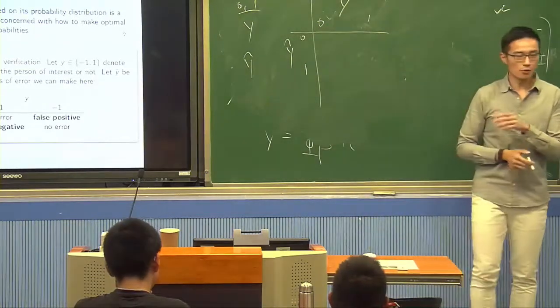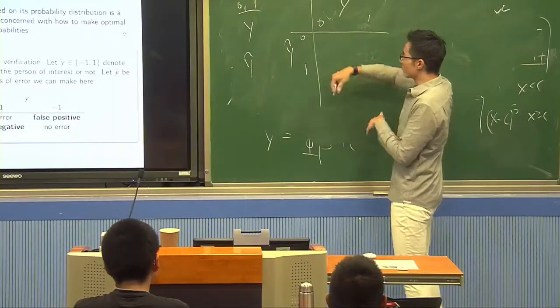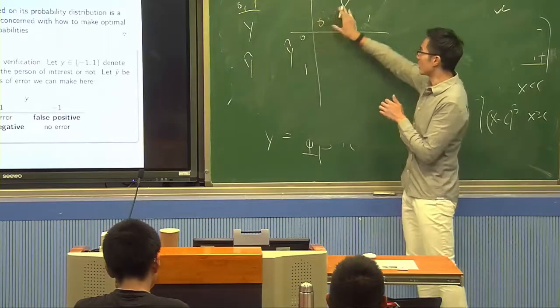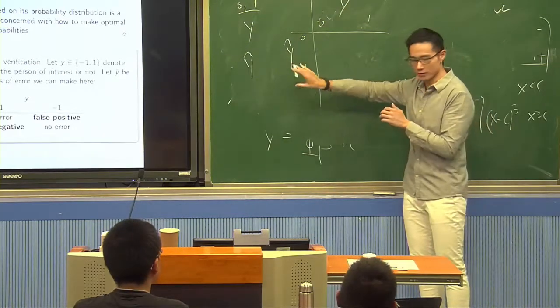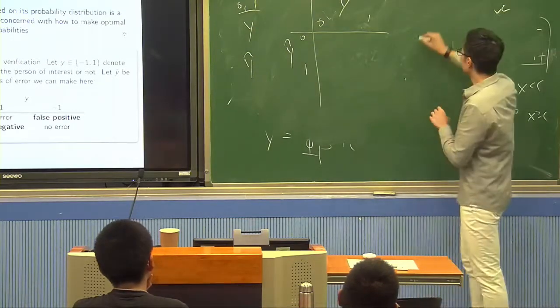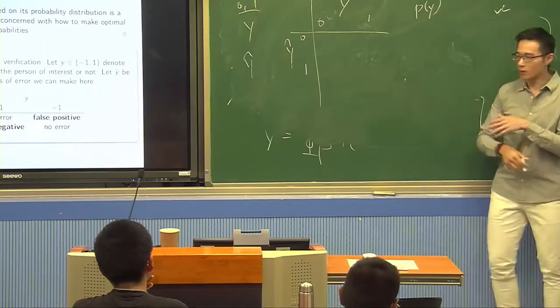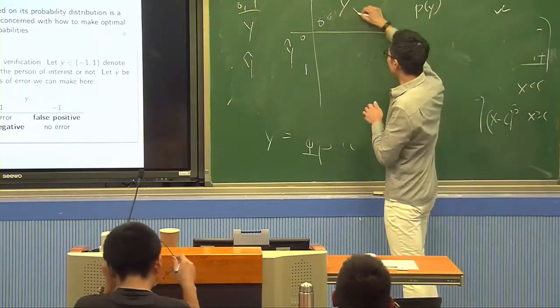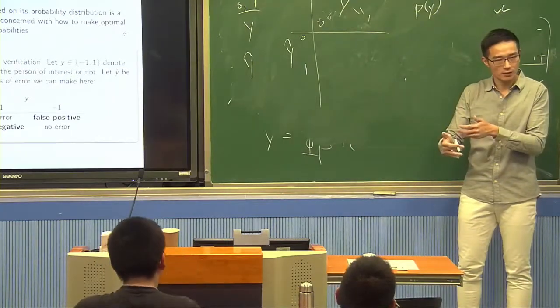Now, how do we determine y hat? Suppose y has only two values, what is the best prediction of y hat? According to decision theory, first of all, suppose you know the probability of y equal to 0 and the probability of y equal to 1. You know these two. Then what is the best prediction you can make?